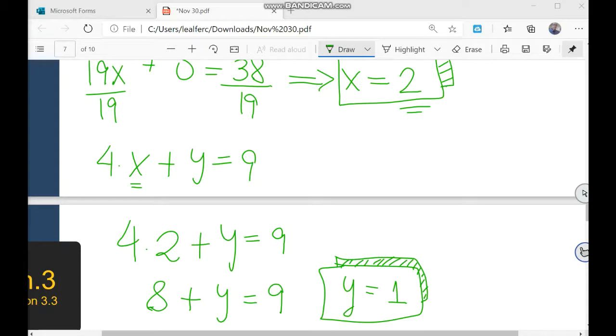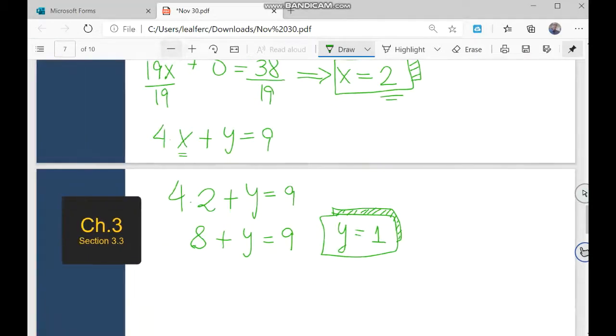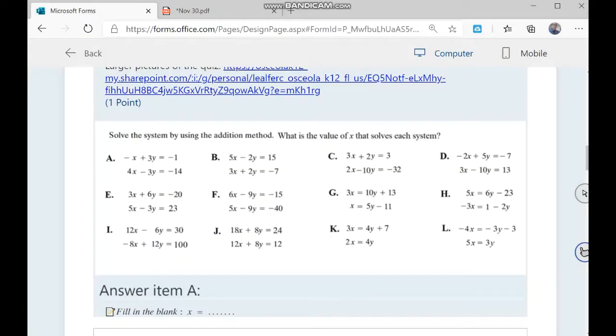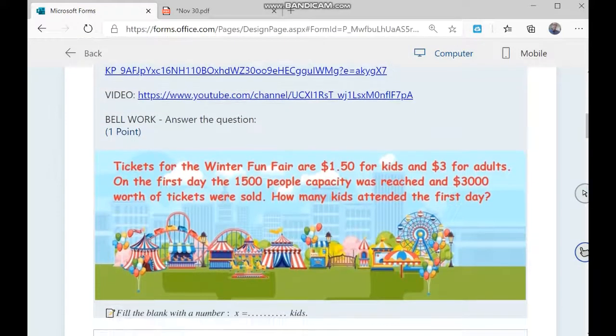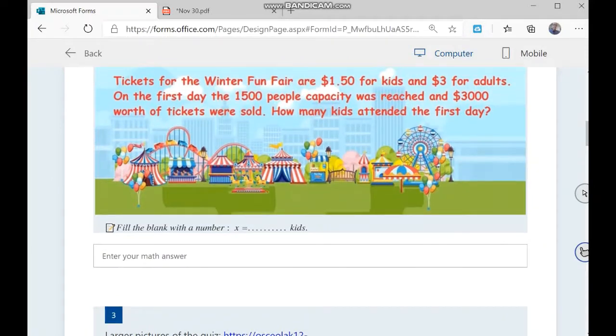Any more questions, or are we ready to move on to work on our quiz? If there are no questions, no comments, no feedback, I think we are ready to work on our quiz. But first, as usual, let's try to answer the bell work. The bell work today is this Winter Fun Fair. Thank you, Ariel.